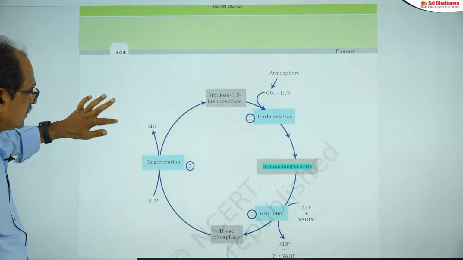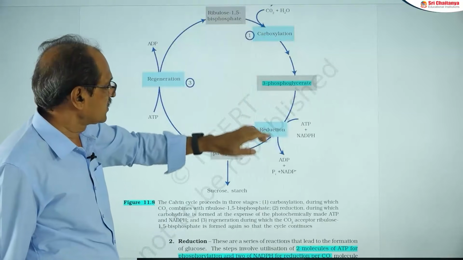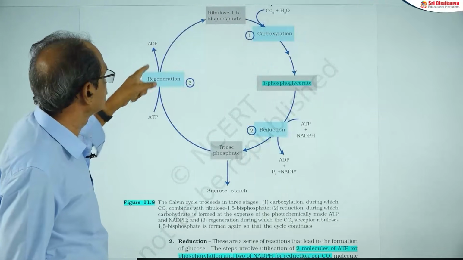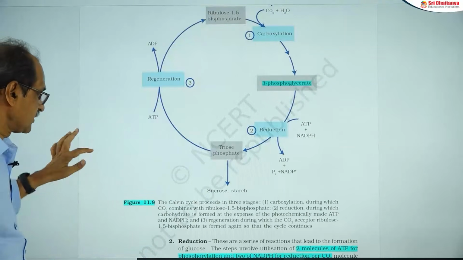So this is the diagram of the Calvin cycle. This is the carboxylation part, this is the reduction part, and regeneration. Finally, again you are supplying the RuBP for the cycle process.